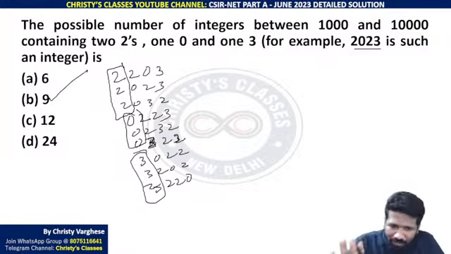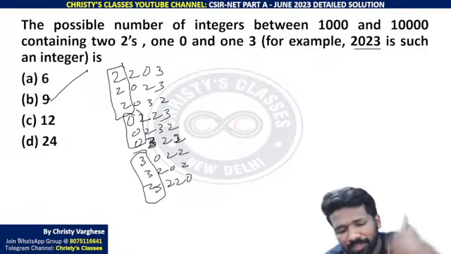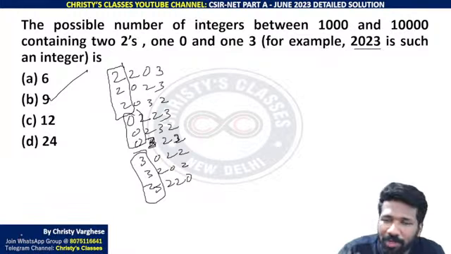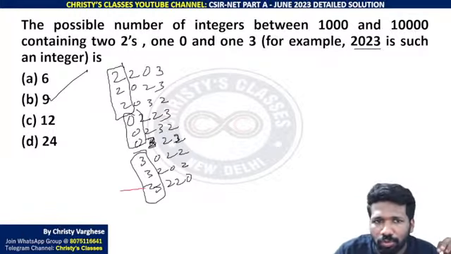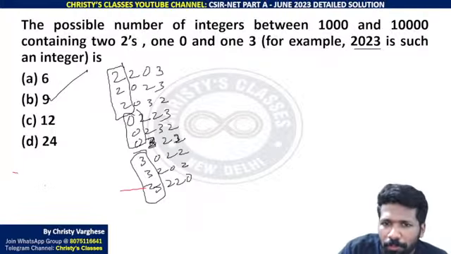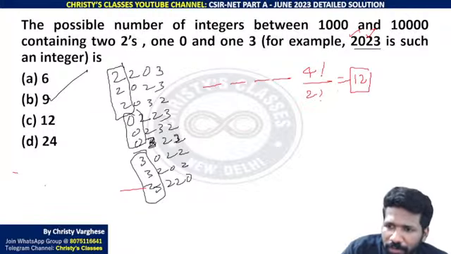But if you are familiar with the anagram idea, you don't need manual counting, you can use the fundamental principle of counting. Fundamental principle of counting is introduced to simplify manual counting. So 2023 has 2 2s and 0 and 3, meaning 4 positions, 4 letters. 4 positions 4 letters can be filled in 4 factorial ways, but 1 letter is repeating. So to avoid repetition, divide by 2 factorial. 4 factorial by 2 factorial is 12.